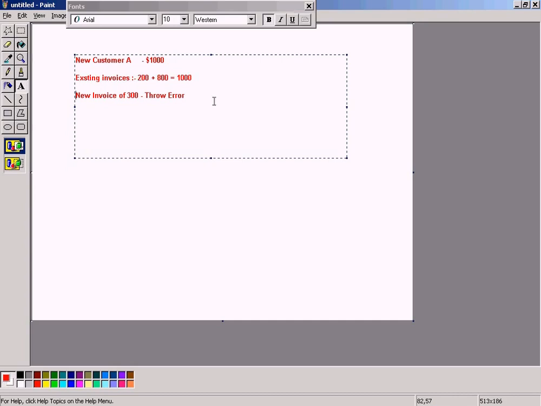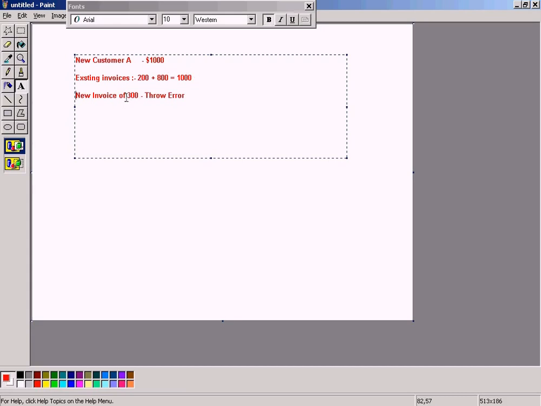The system will not allow a sales order to be posted for this customer after his outstanding invoices reach 1,000, because his credit limit is 1,000.